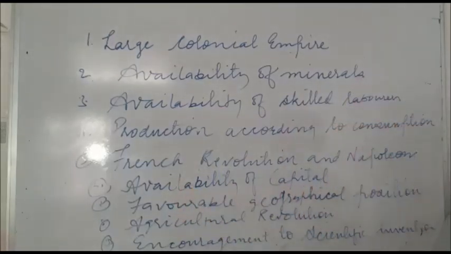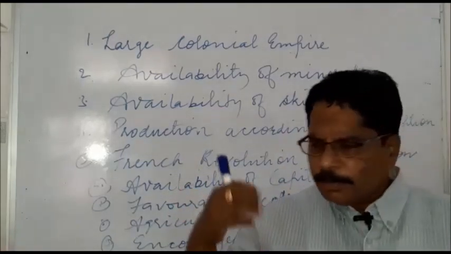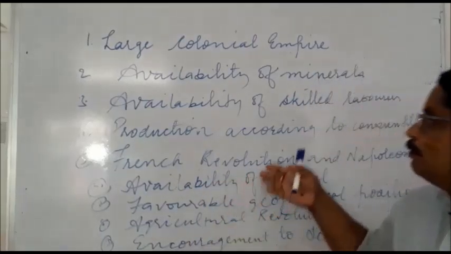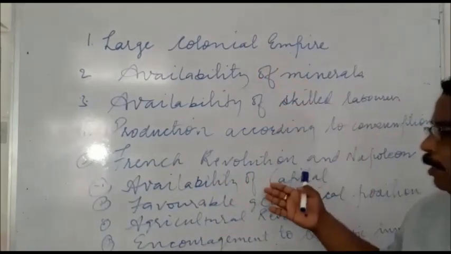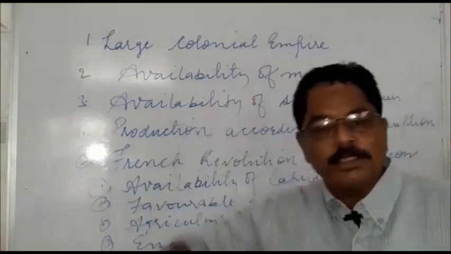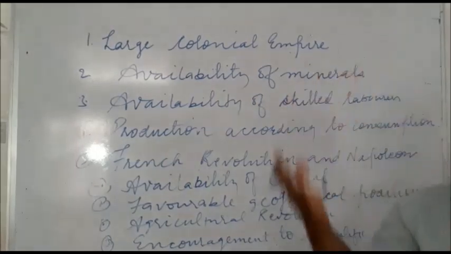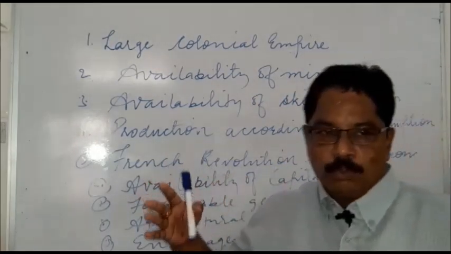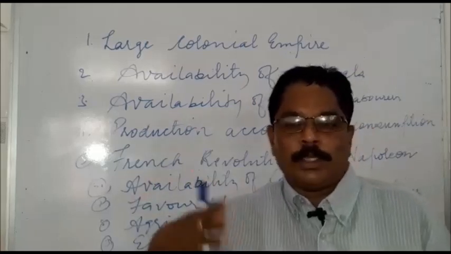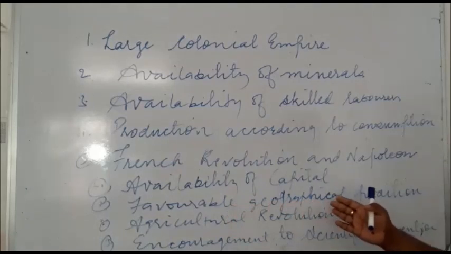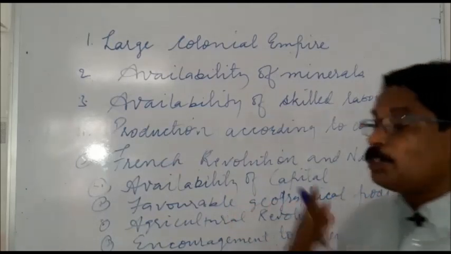Another was the availability of capital. It was also very important, because an industry always needs huge capital. Because of colonization, the capitalists of England earned a lot of money from the different parts of their colonies. This helped the capitalists to start new and huge industries in England. Another favorable factor was the geographical position of England.